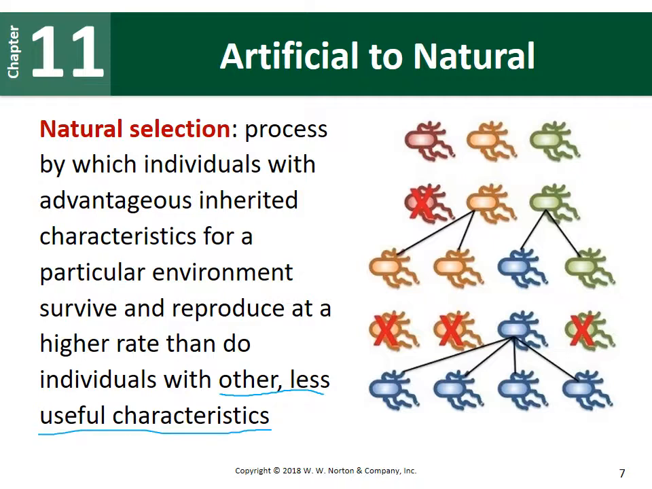So an example here: if we have 3 individuals up at the top, a red individual, an orange individual, and a green individual. And let's say, for example, in the environment where these individuals live, red individuals are not able to survive, and so they are killed off. Whereas the yellow and green individuals do survive, and they produce offspring.